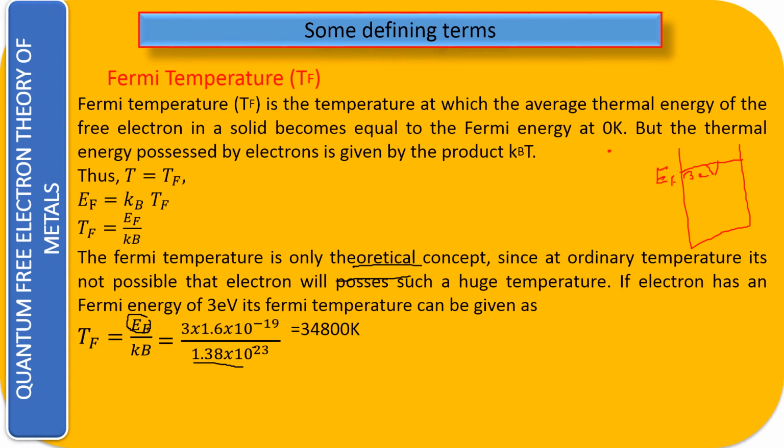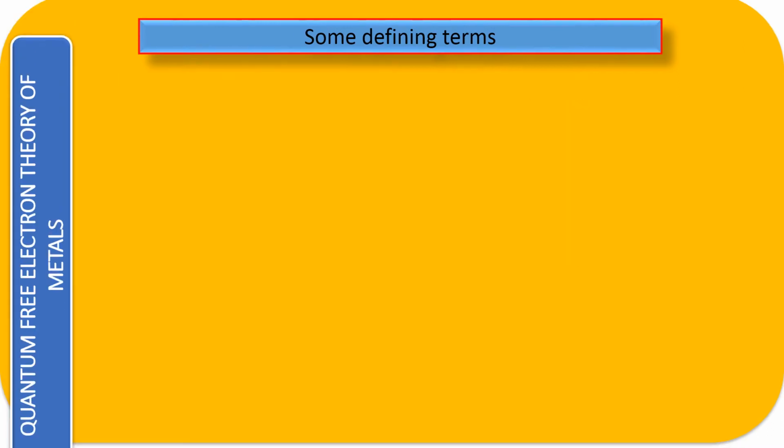This is 10 to the power minus 23. All right. So this value we are getting is equal to 34,800 Kelvin. This value is a huge value, right? This type of temperature at 0 Kelvin is not possible. So what we are saying is, Fermi temperature is just a theoretical concept. Practically, this type of temperature is not possible at 0 Kelvin. All right. So let's look into the next one.